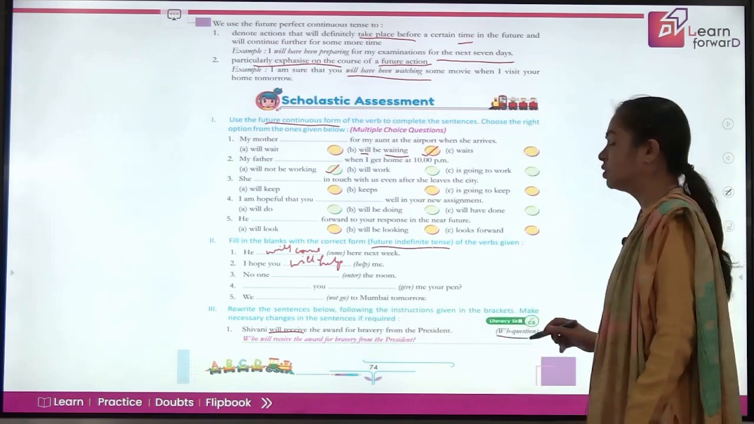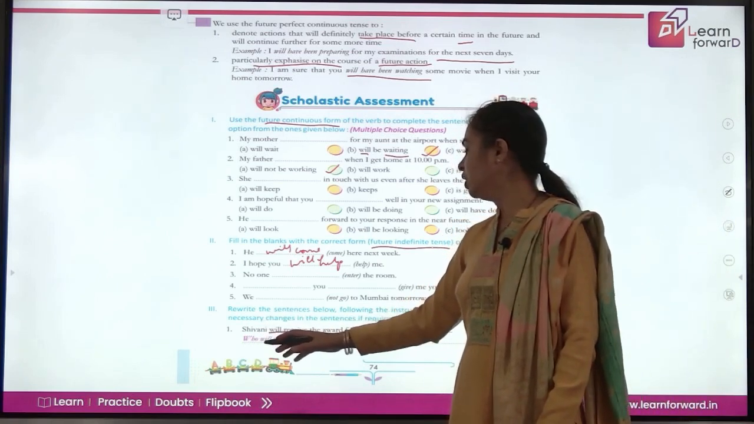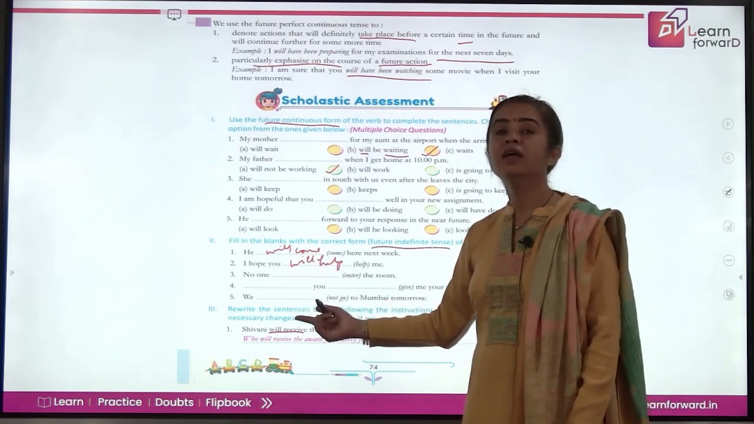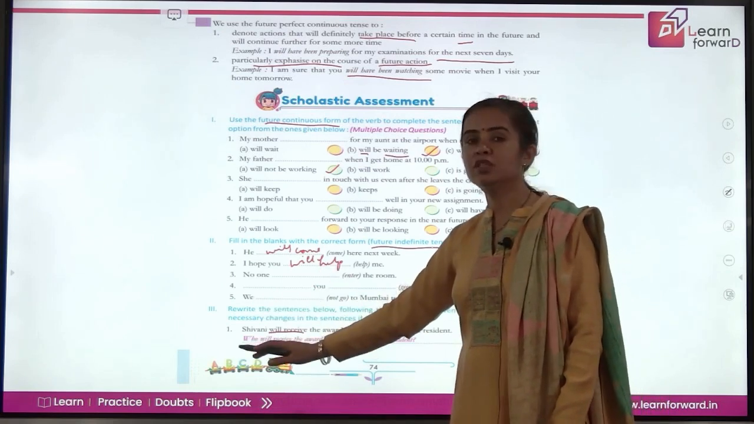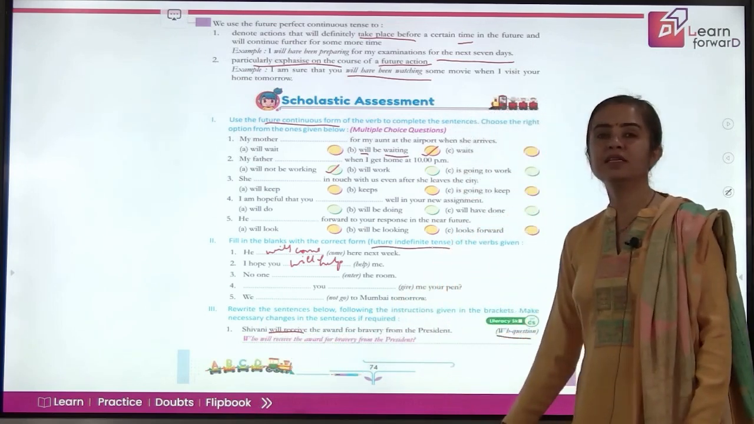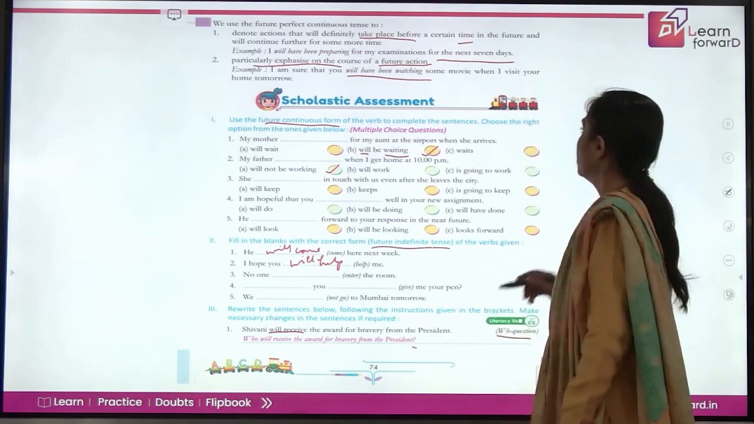Now let's see what they are asking to do. You have to use the verb question. So what can it be? They are saying who will receive. That means we are replacing Shivani with the question word. So we will not use Shivani there now. Who will receive the award for bravery from the president? And interrogative sentences always end with a question mark, you have to remember.